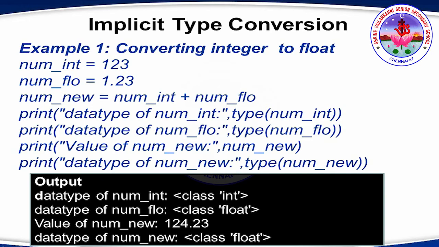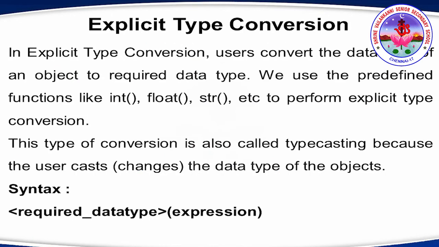So here num_new is automatically converted to float, as we are adding an integer to a float. The result will be a float number, right? That's why num_new is taking a float data type. If you see the output, you will understand better. I'm giving you time to go through this code. Please go through. Yes. Now let's move on to the next topic, that is explicit type conversion.